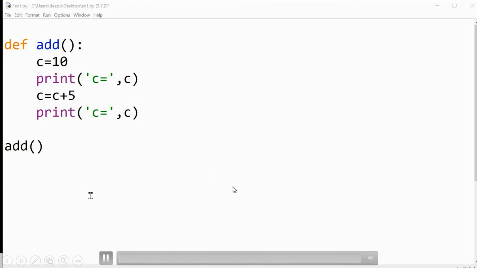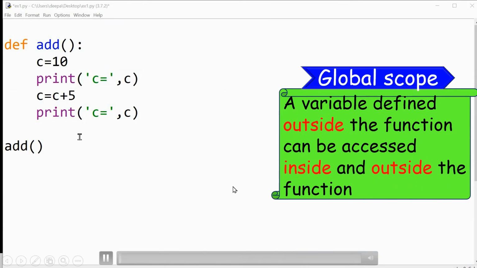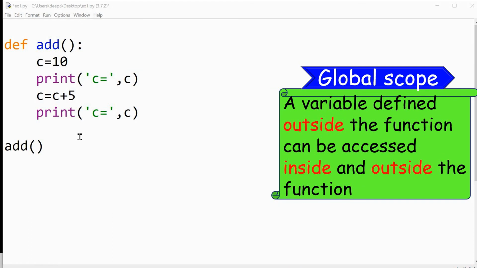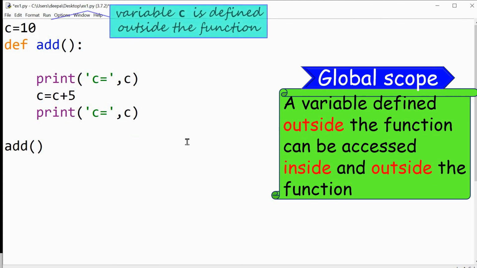Next, I will explain about global scope. I have taken the same example that I took for local scope. Here, I'm going to remove this step c is equal to 10. In this step, variable c is defined inside the function. So I'll remove that step and place it outside the function. C is equal to 10 is now outside the function, which means variable c is defined outside the function.